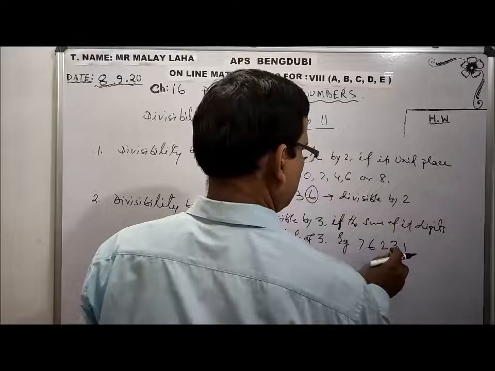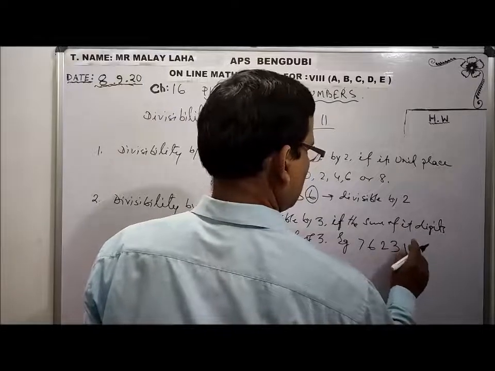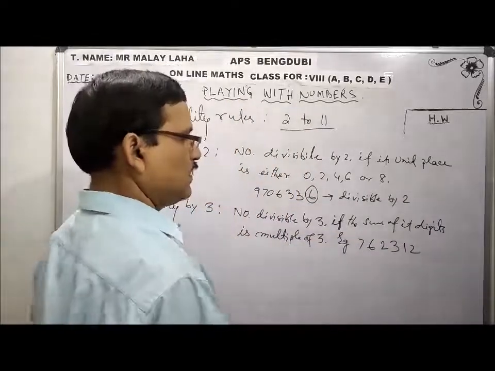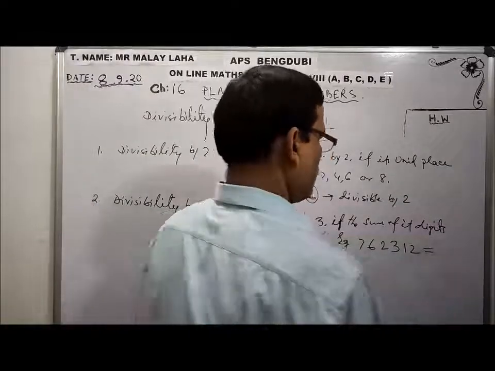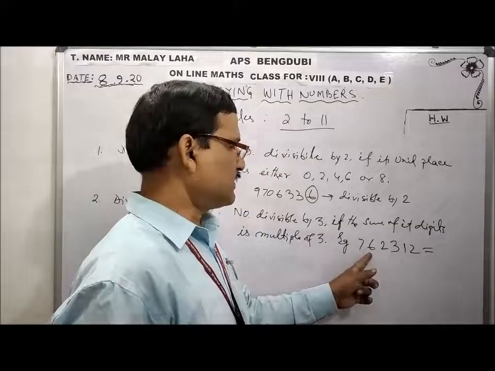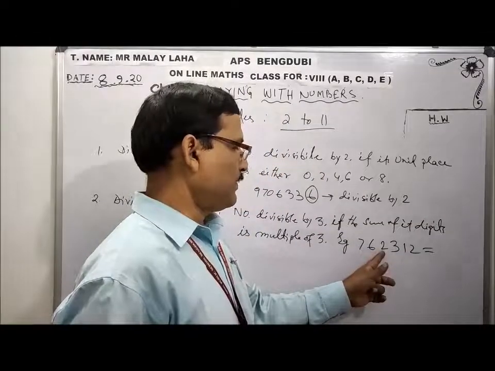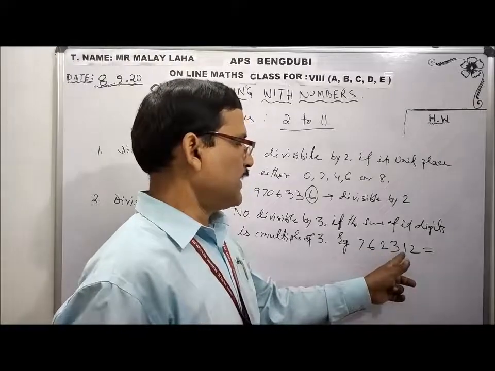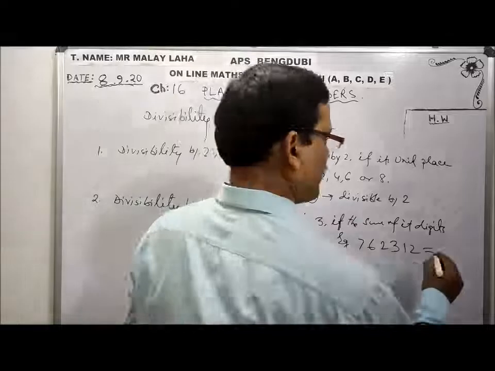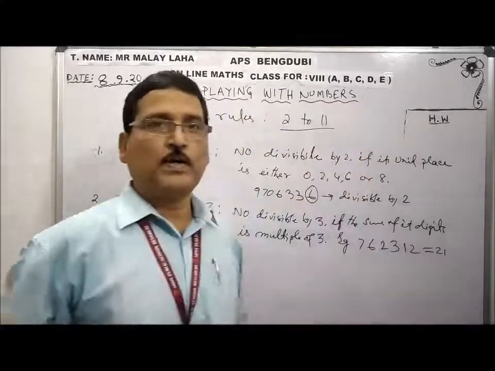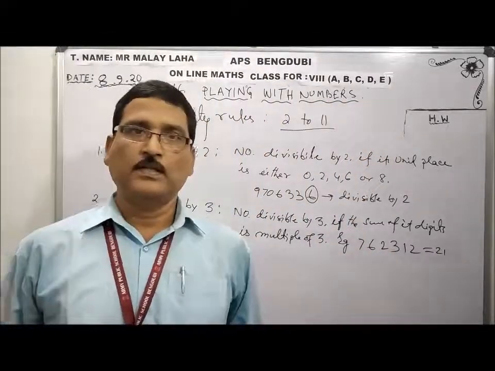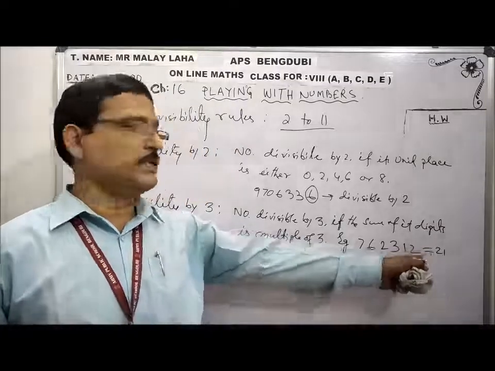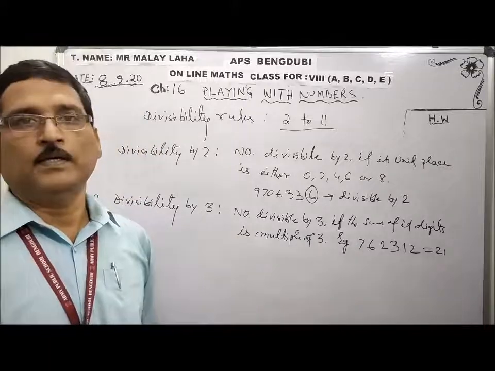What is the sum here? 7 plus 6 is 13, 13 plus 2 is 15, 15 plus 3 is 18, 18 plus 1 is 19, 19 plus 2 is 21. 21 comes in the table of 3. That's why it is divisible by 3. 21 is divisible by 3, which means the big number is divisible by 3.